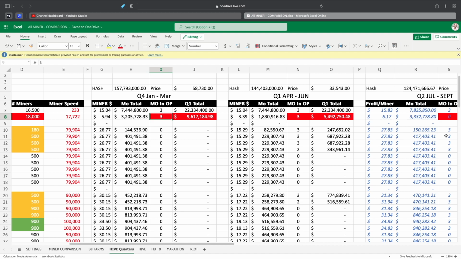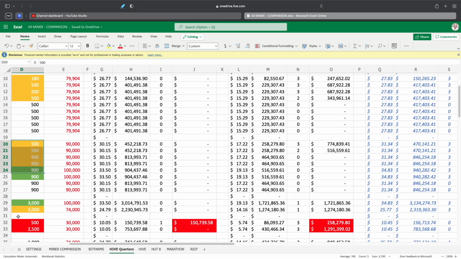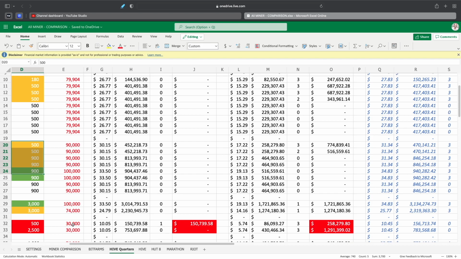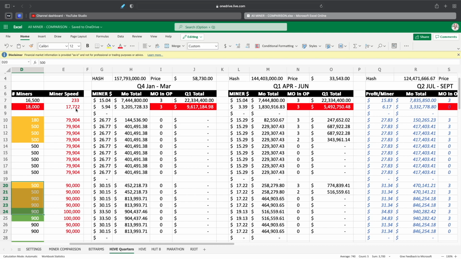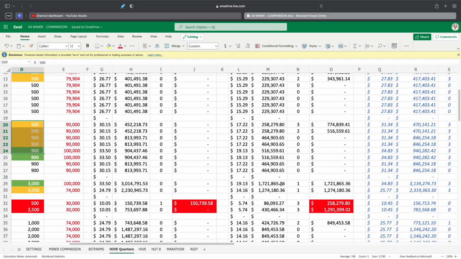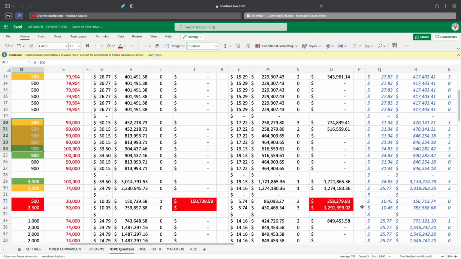3 months of mining, basically from July to September, from these miners here, which they reported. I also included that in the video yesterday, as well as these miners here and the green ones as well. And then these red ones, it looks like they're going to be shutting those off because those are the weaker ones. Those are the 30,000 terahash and the 17,000 terahash, the old miners. So it looks like they're going to be closing those off.